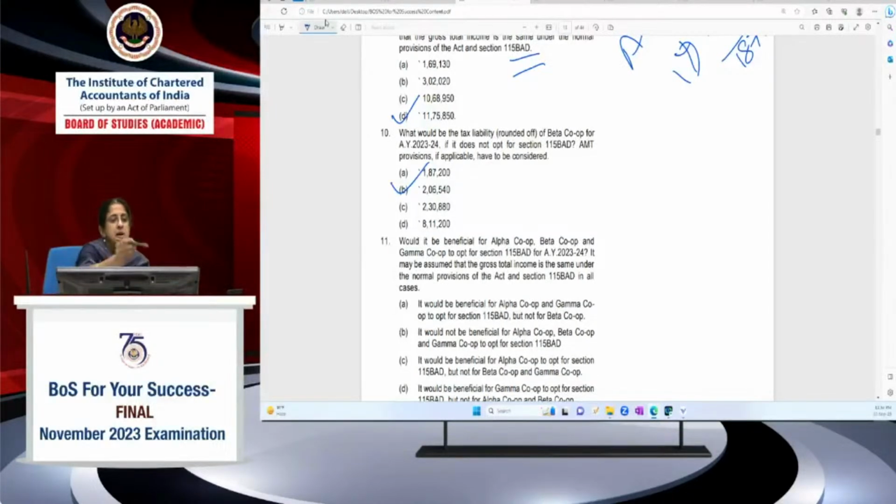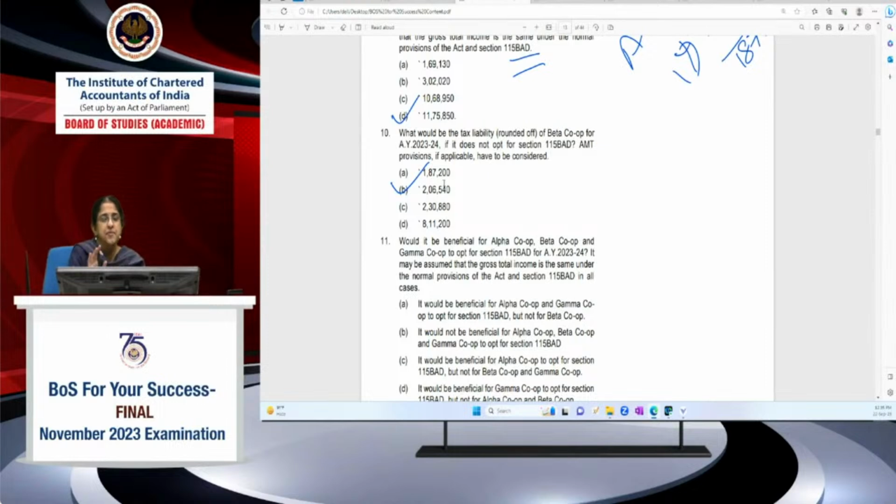Now the next point: the tax liability, rounded off, will be the higher of the tax computed under the normal provisions of the Act and the AMT. In this case, AMT is 187,200, and tax computed under the regular provisions of the Act is 206,540. So the higher of the two will be applicable. And when you are computing AMT, you simply have to add back the ATJJA deduction, because ATP you need not add back.